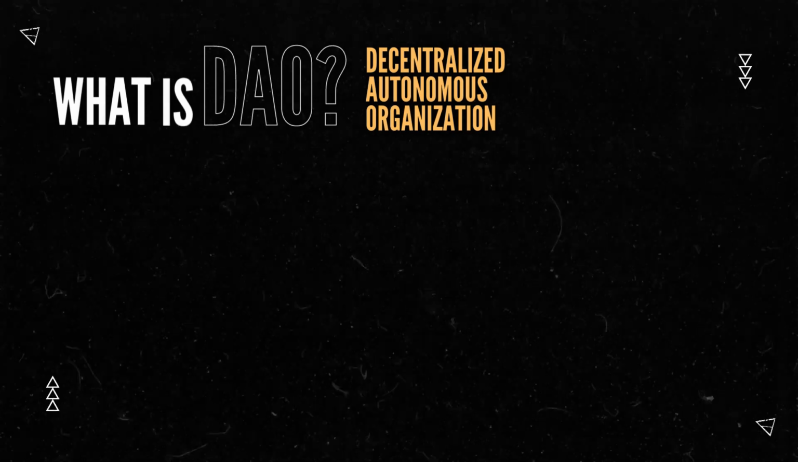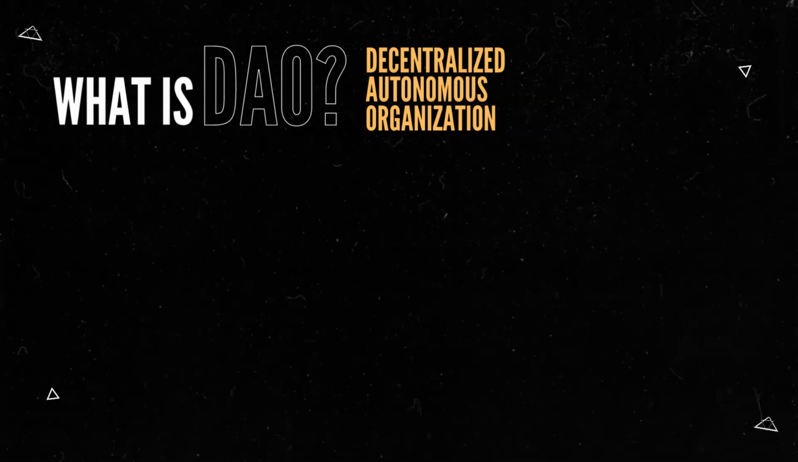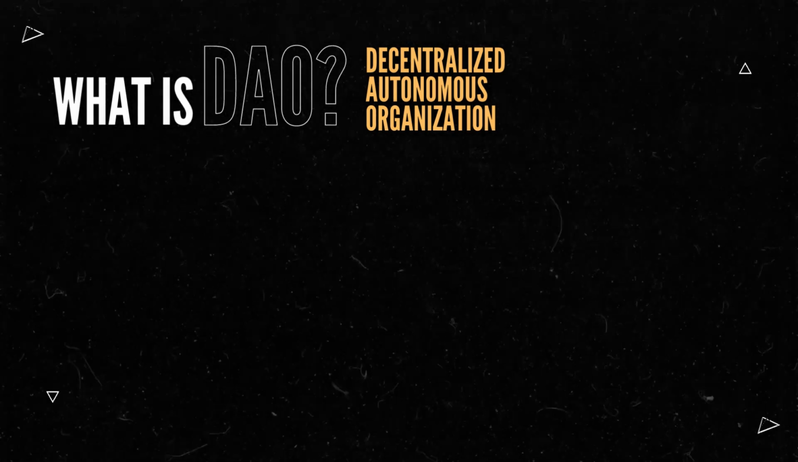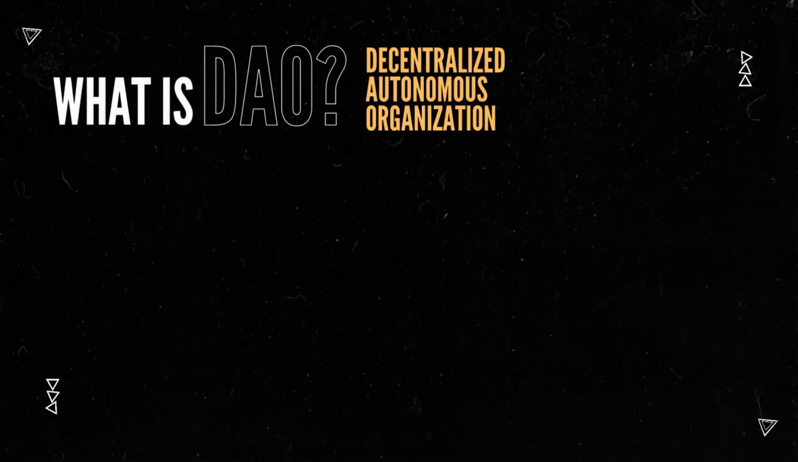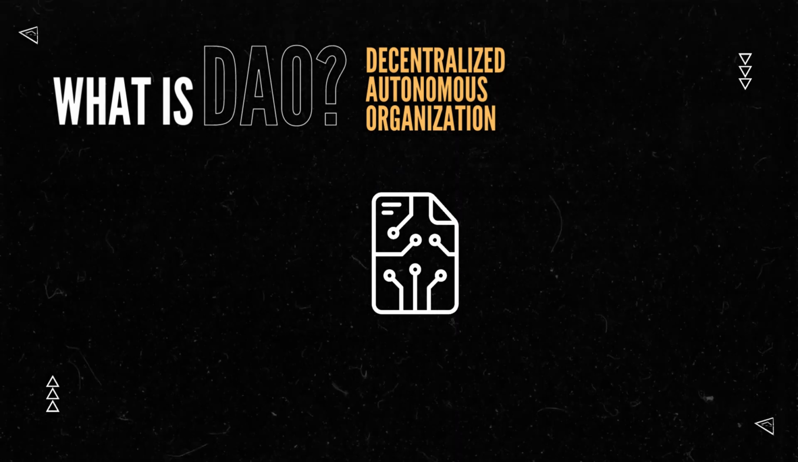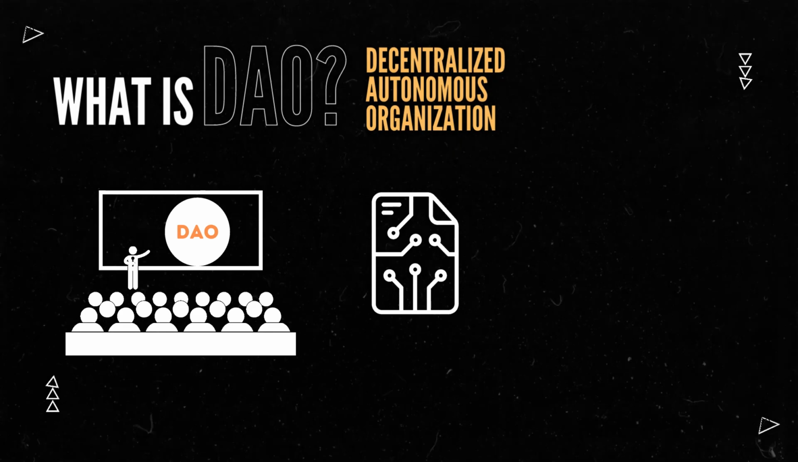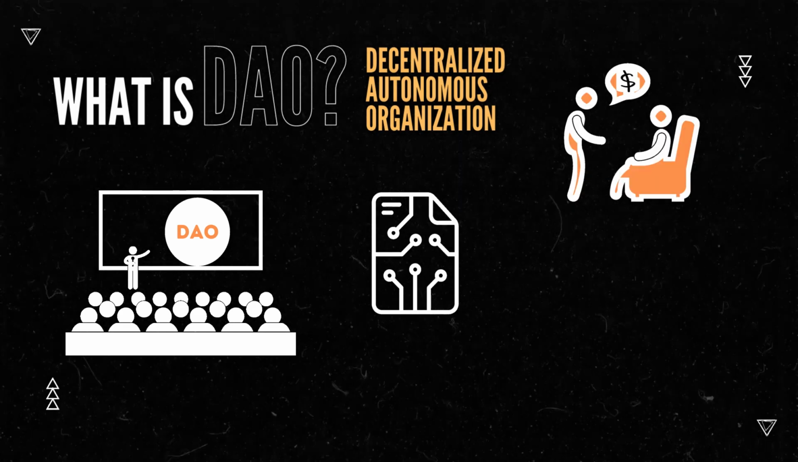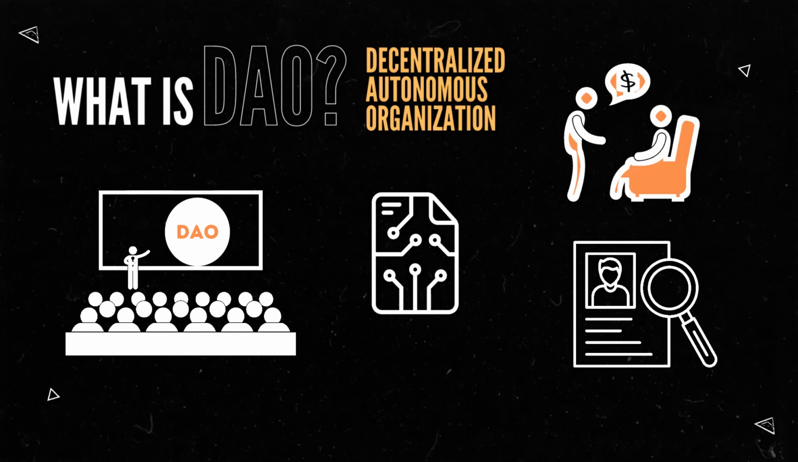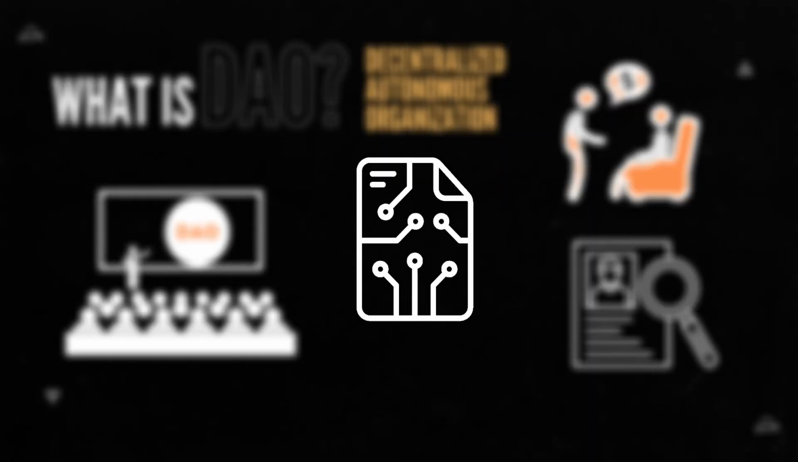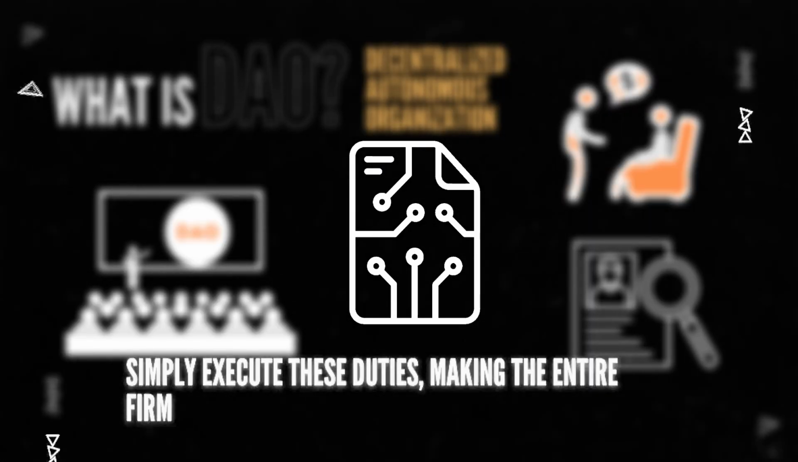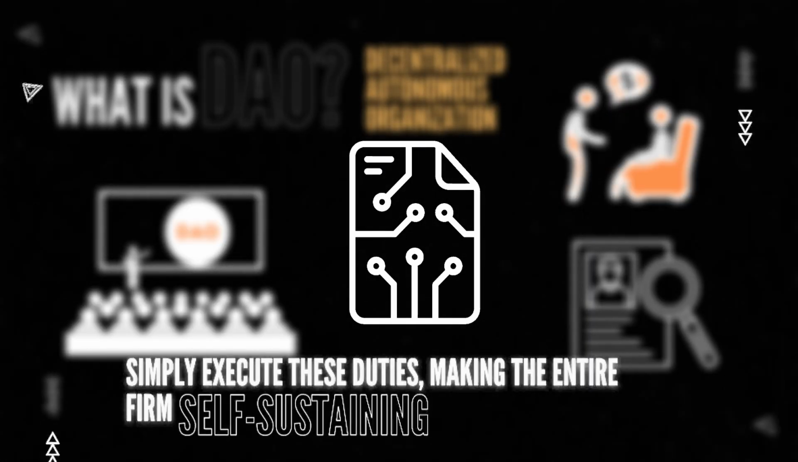What exactly is a DAO? DAO is an abbreviation for Decentralized Autonomous Organization. This generally translates to an organization run by smart contracts, as agreed upon by the persons who founded the DAO. This means that instead of asking your boss for a raise or deciding who to recruit from a list of applications, a smart contract will simply execute these duties, making the entire firm self-sustaining or autonomous.